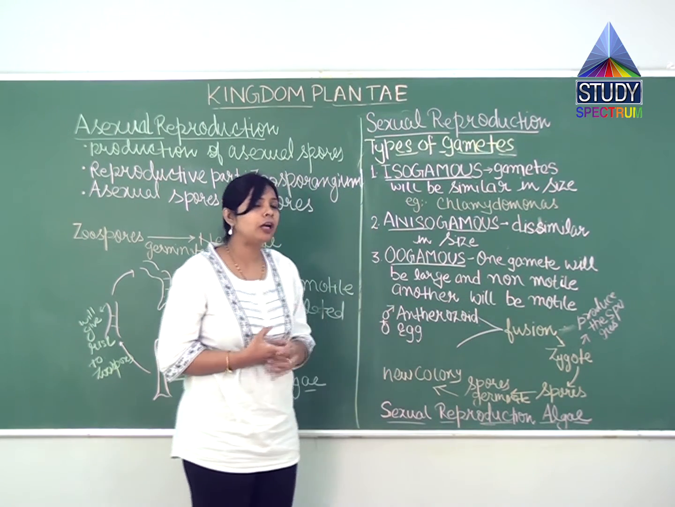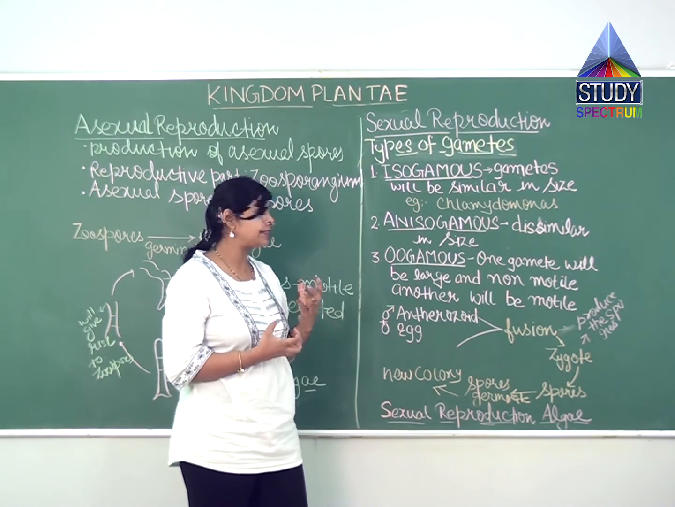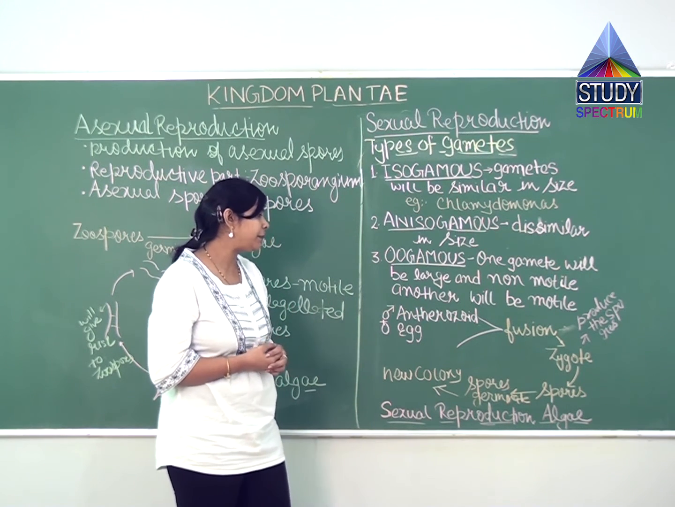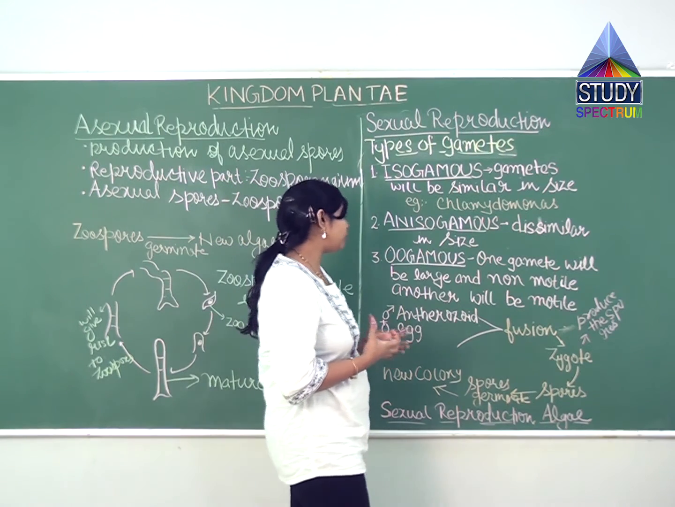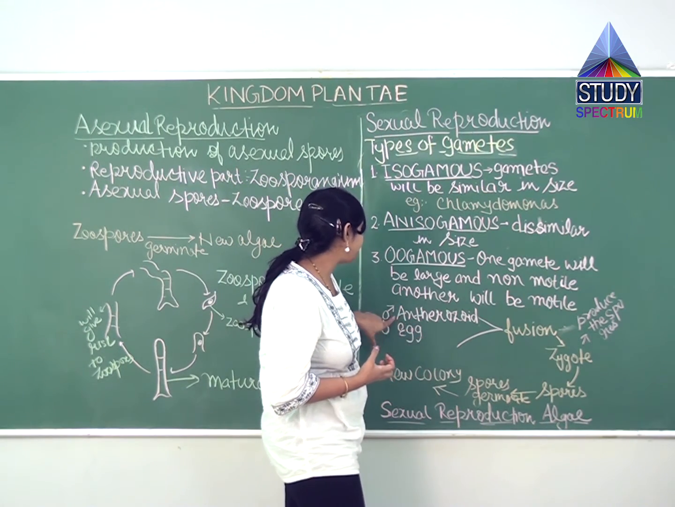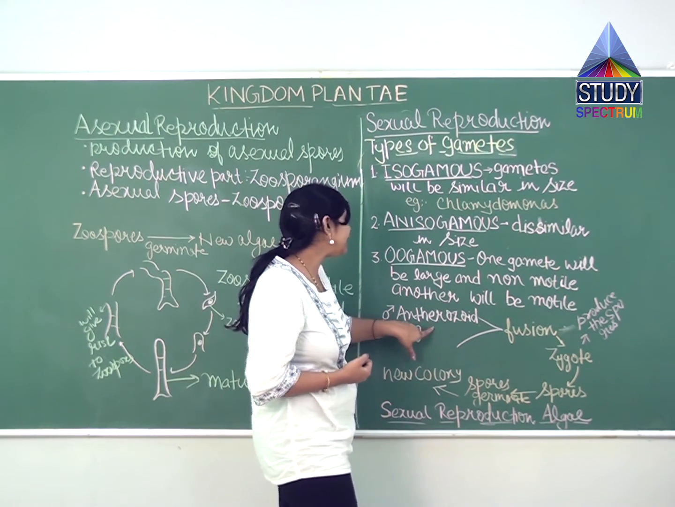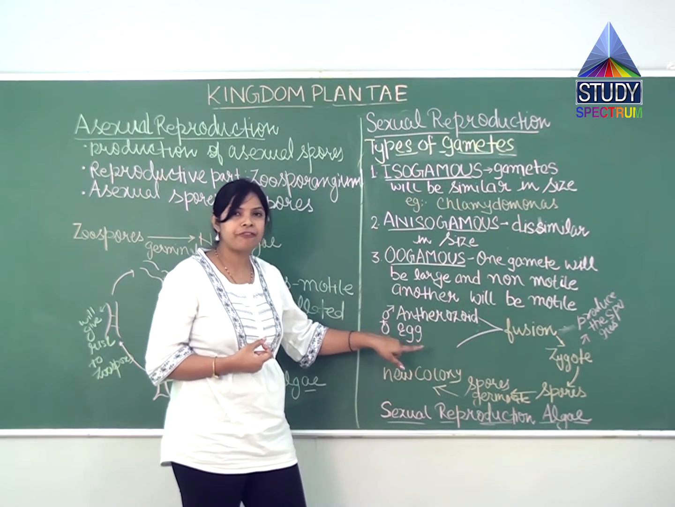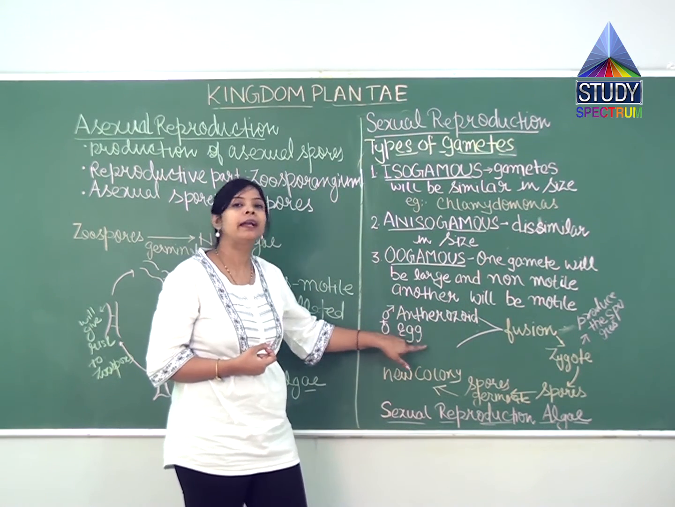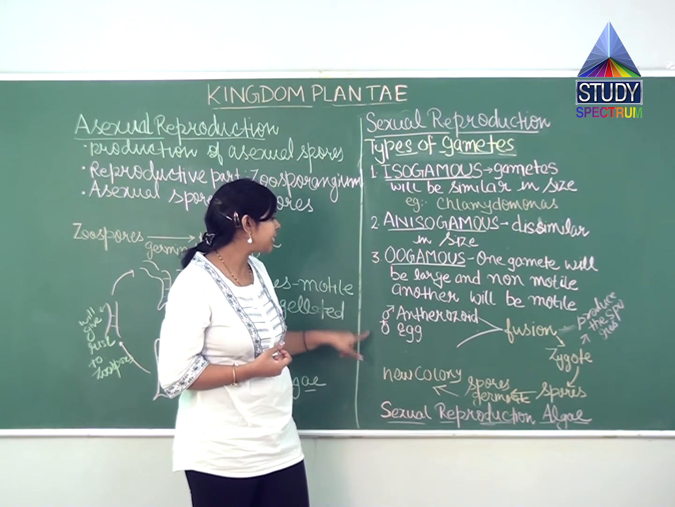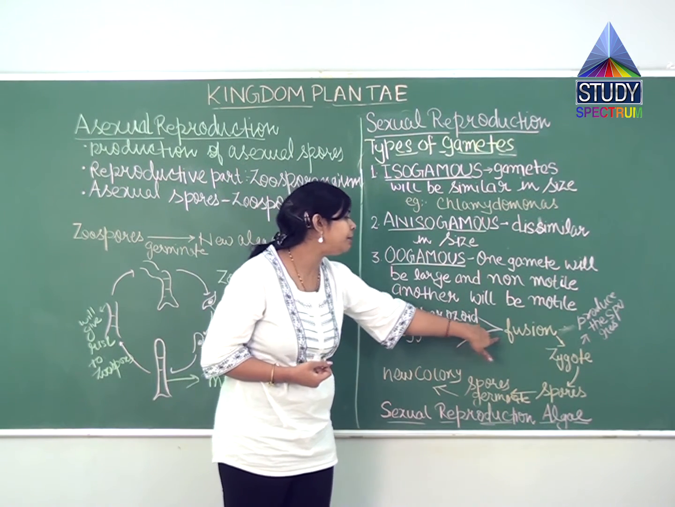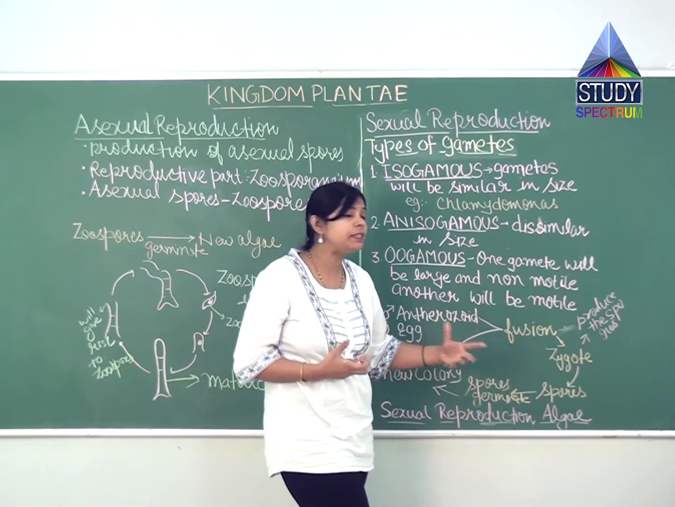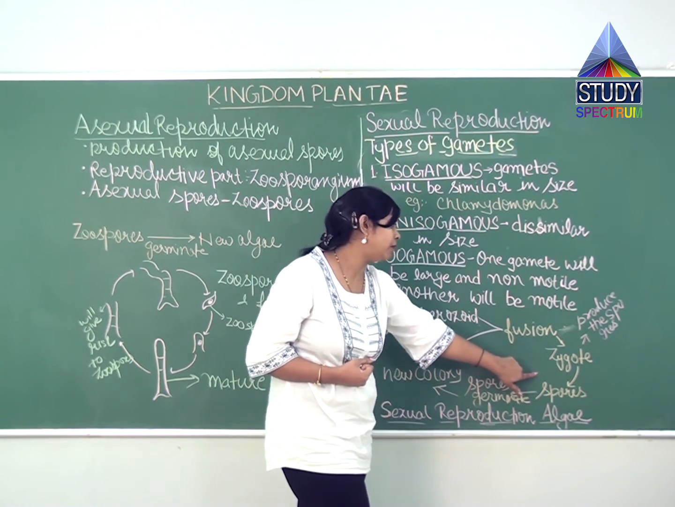Now, what kind of sexual reproduction and what kind of life cycle do they show? Suppose this is a male gamete. The male gamete will be the antherozoid, and the female gamete will be the egg. In sexual reproduction, both gametes will be fused, and after fusion, as we all know, the zygote will be formed.